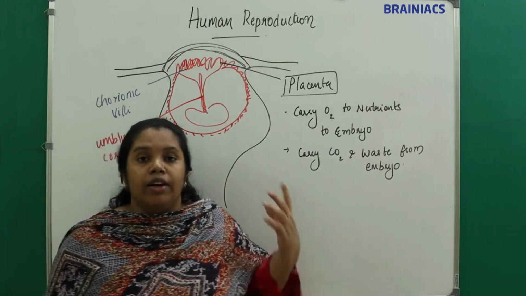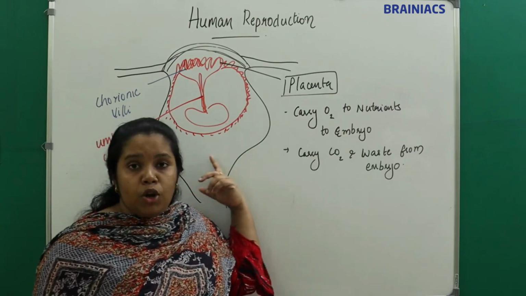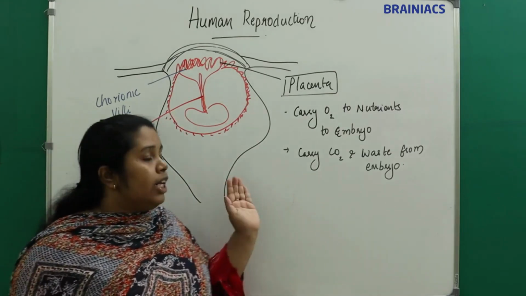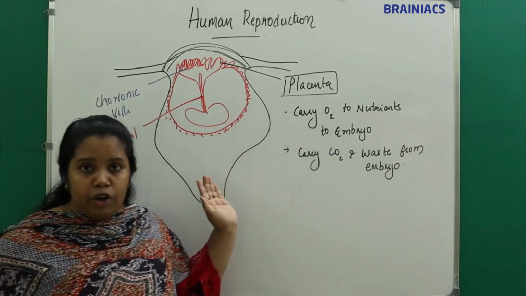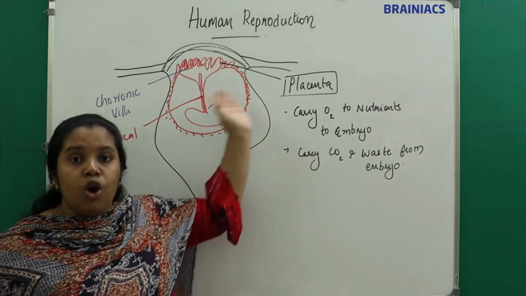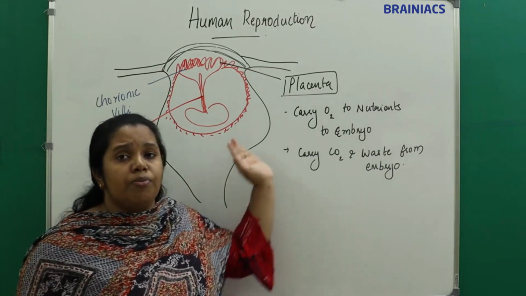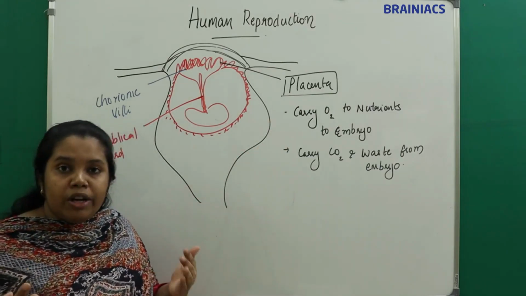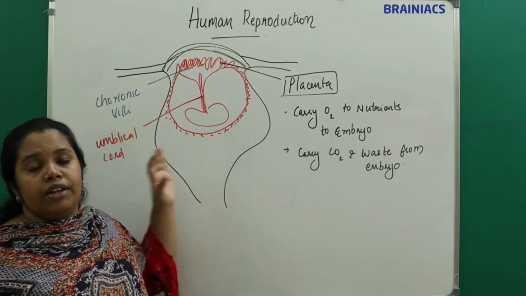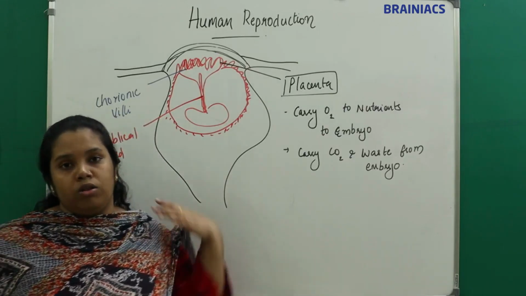The nutrients taken up by the mother will reach the embryo via the placenta. The oxygen the mother inhales will reach the embryo via the placenta, and the placenta will take back the deoxygenated blood, which contains carbon dioxide. It will also take the waste product from the embryo, because the embryo doesn't have any other way of getting oxygen or food. This is the only way.